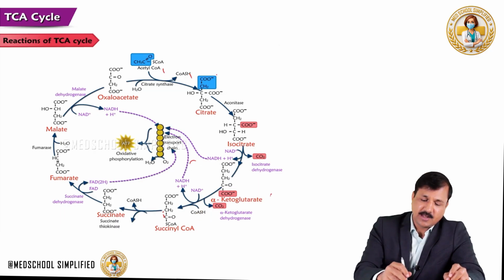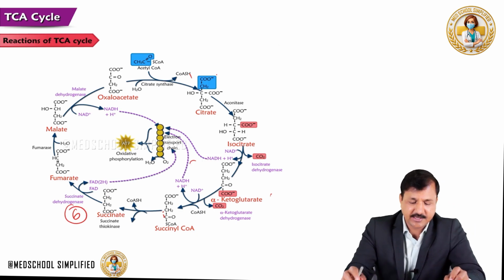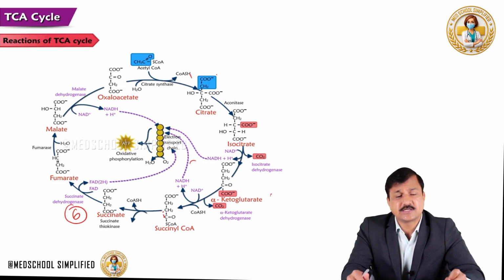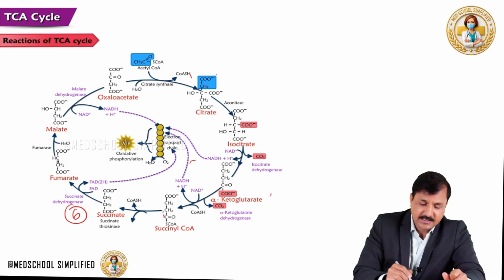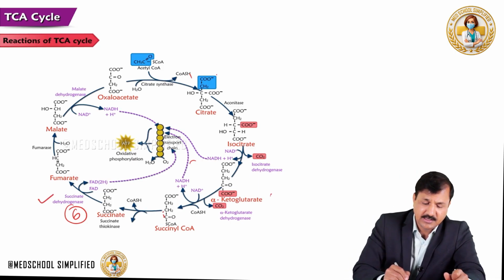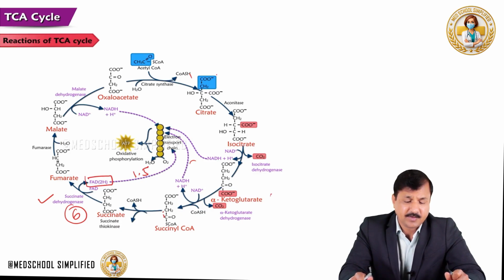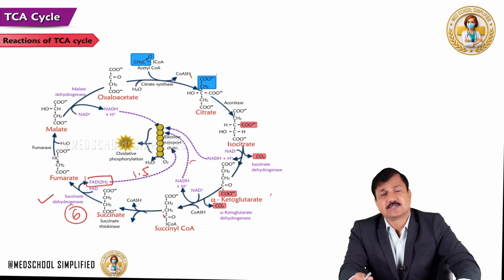Now coming to the 6th reaction in the TCA cycle. The 6th reaction is the conversion of succinate into fumarate, done by the succinate dehydrogenase enzyme. And in this reaction, FAD is converted to FADH2, which is 1.5 ATPs if it goes to the electron transport chain. Okay, so what is the speciality of this enzyme?